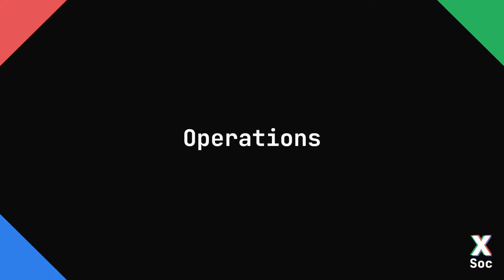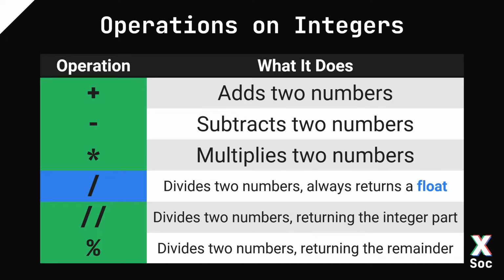Now, there are quite a few operations, and you've probably seen a lot of them before, but in different contexts. You can see that the top 3 are fairly obvious, right? So we can add 2 numbers, subtract 2 numbers, multiply 2 numbers, but the bottom 3 are more interesting. There are actually 3 ways to divide something, and they all have different outputs. With the first one, when we divide 2 numbers, we always return a float, which is actually a new data type, which I will talk about in a second. Whereas the bottom 2 operations are associated with integer division. So we have the quotient that you'll get returned, and the remainder that you'll get returned. So it will always return a whole number for both cases.